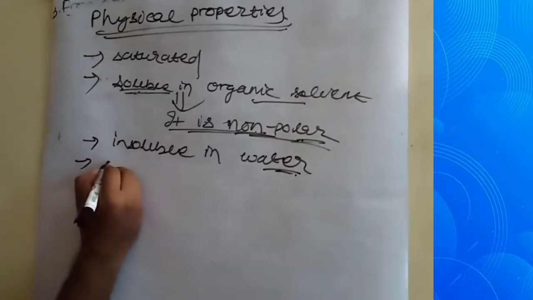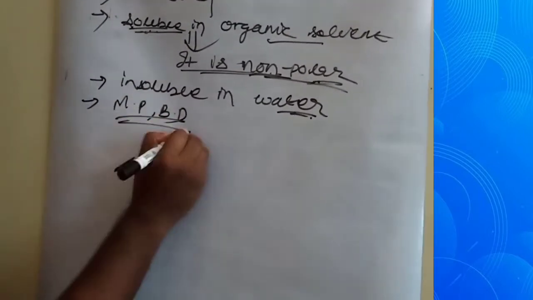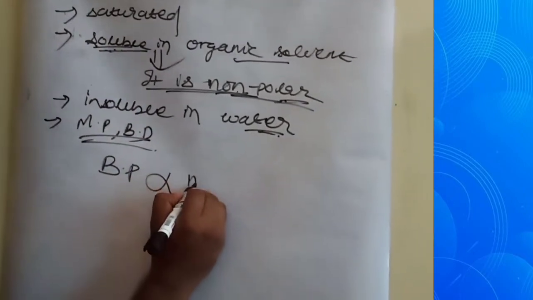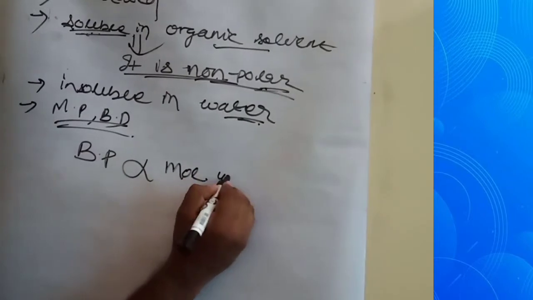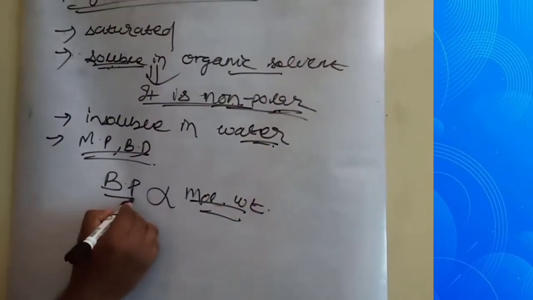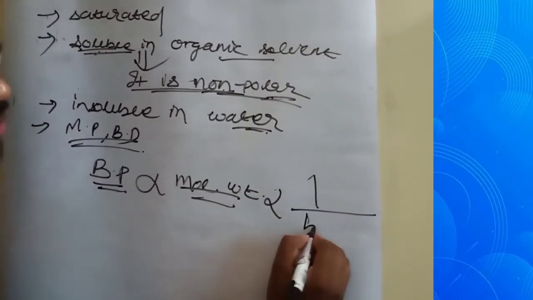And when we come to melting point and boiling point, the boiling point is directly proportional to molecular weight, means the more the molecular weight, the more the boiling point. And also branching.